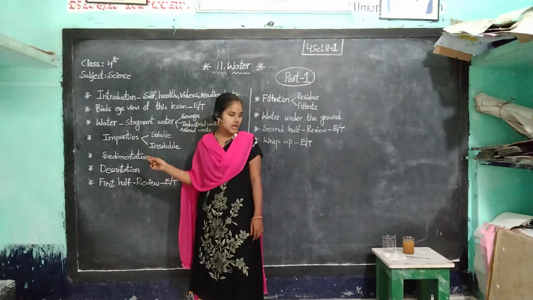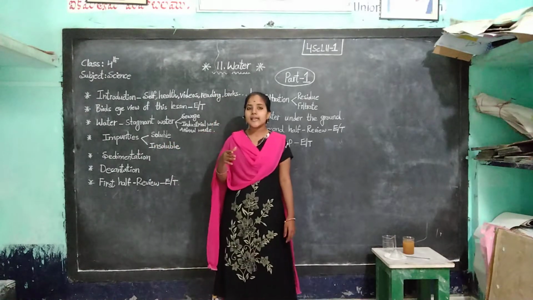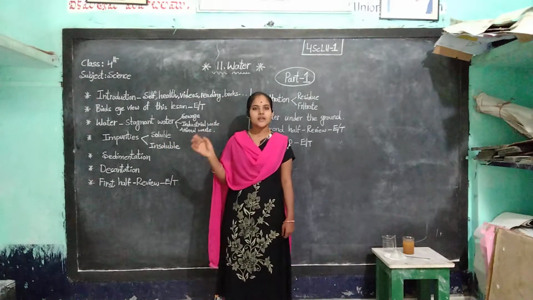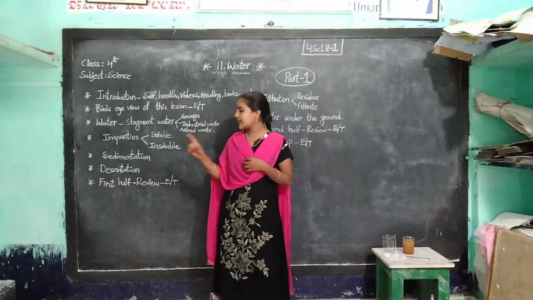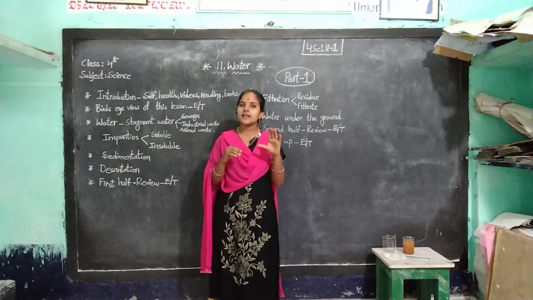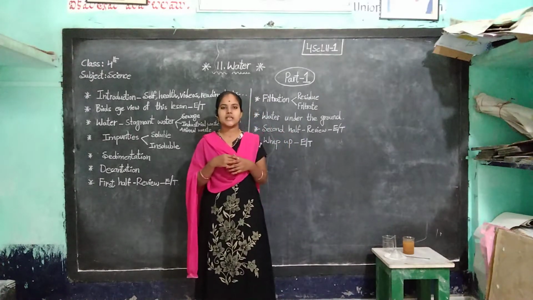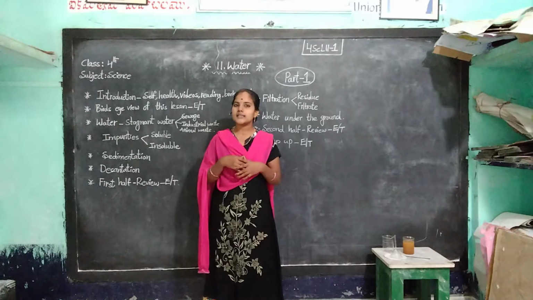decantation. Here decantation is also like sedimentation, children. But here we need 2 beakers. In one beaker pour water and mix it with the mud particles as in sedimentation. Leave it for 2 or 3 minutes.